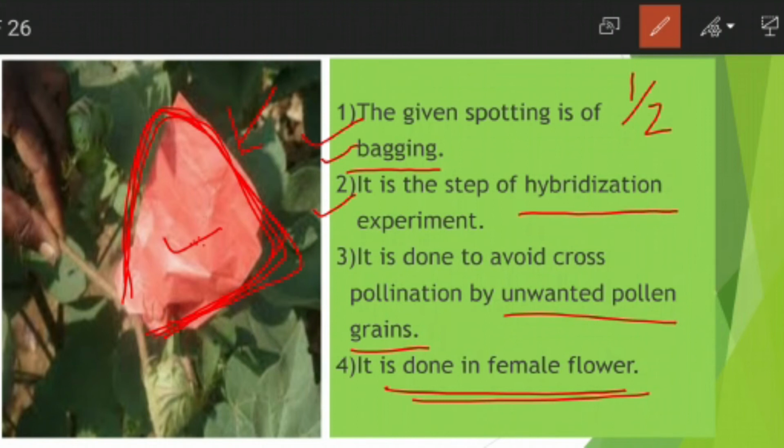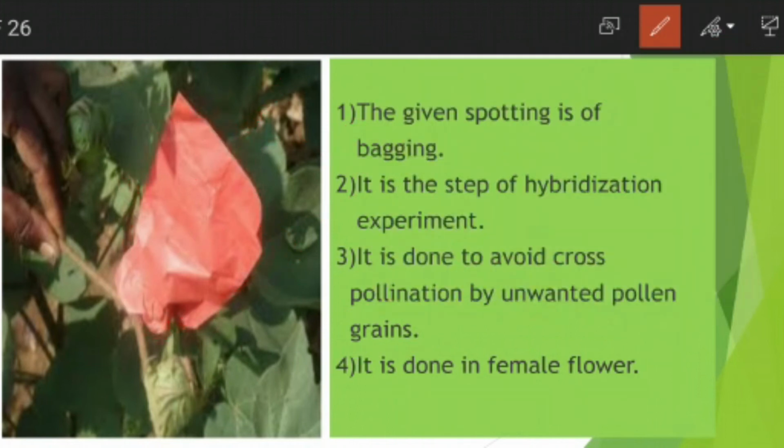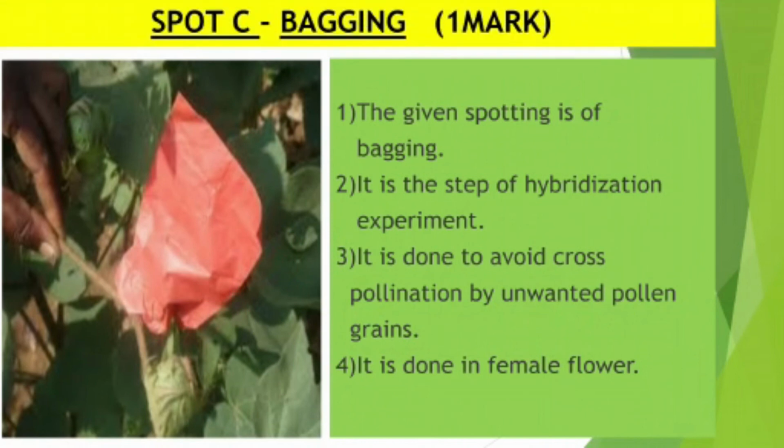Why do we do this? To avoid cross pollination, so that undesired pollen grains do not come and settle on the surface of the emasculated flower. It is done only in the case of the female or emasculated flower. So here we have studied bagging.